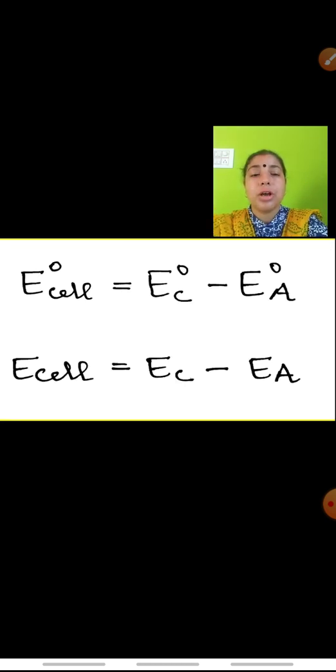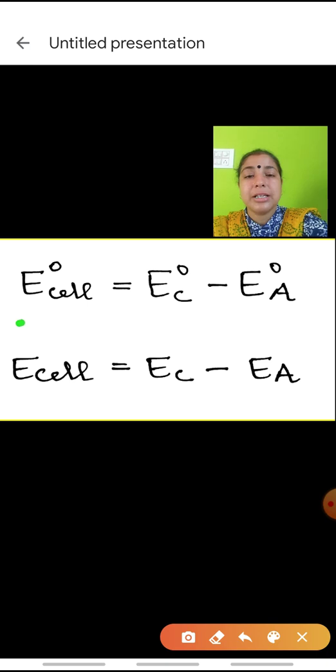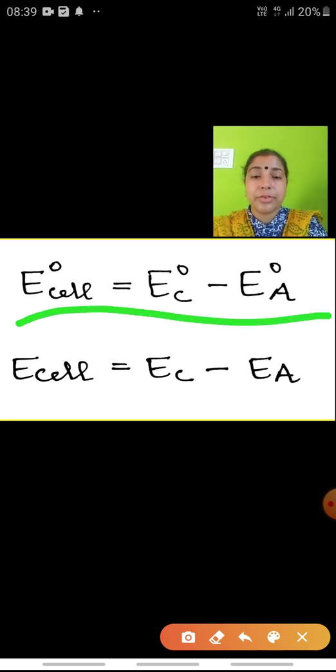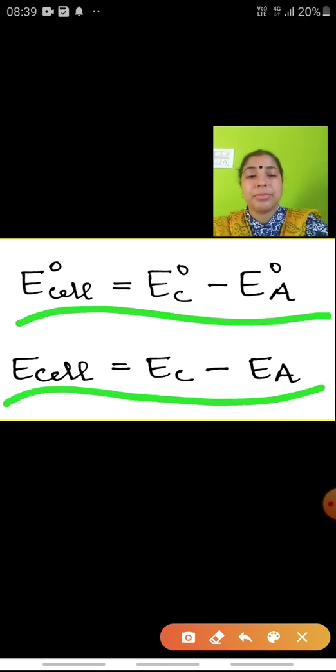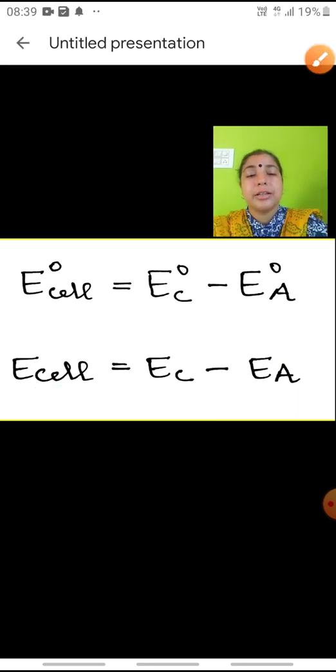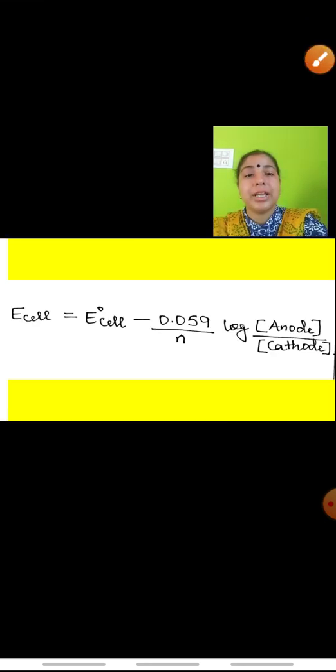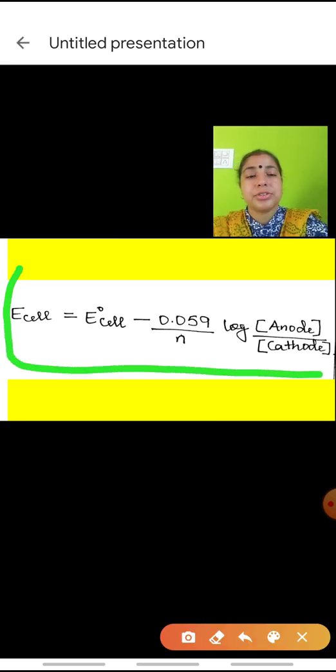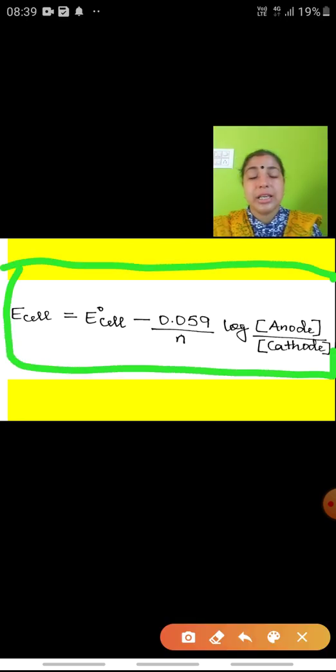Now, you all know that E naught of cell is equal to E naught of cathode minus E naught of anode. Similarly, E cell will be equal to E cathode minus E anode. Suppose the previous formula that I have shown you is for E cathode. Similarly, you have to write for E anode and you have to subtract the two. After subtracting the two, what do we get? We get this final equation in which the E cell is equal to E naught of cell. What is E cell here? E cathode minus E anode.